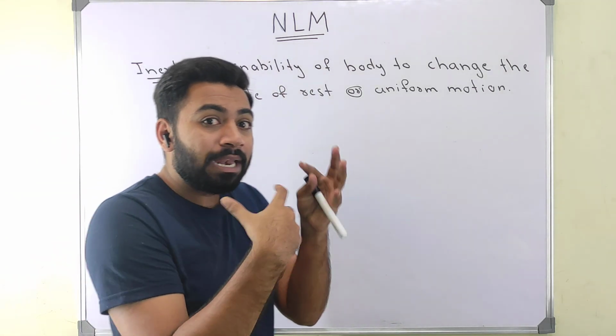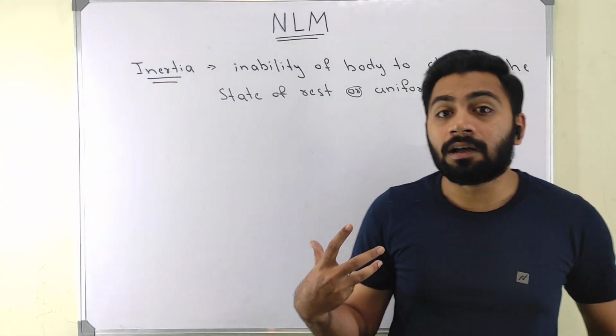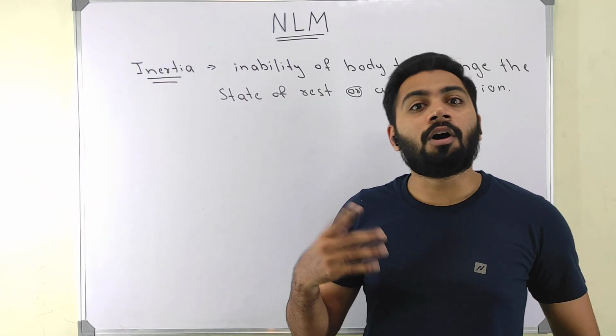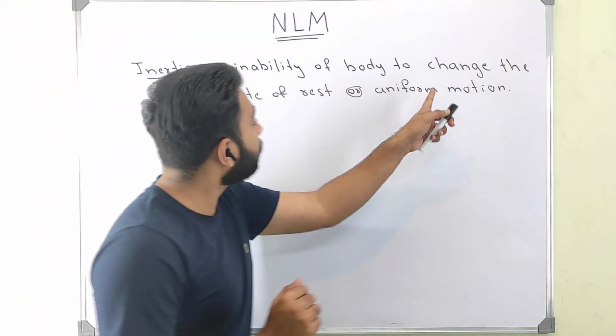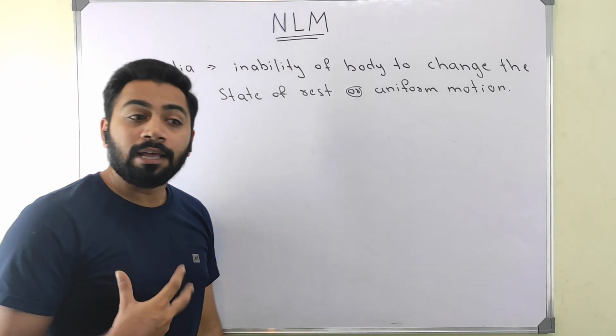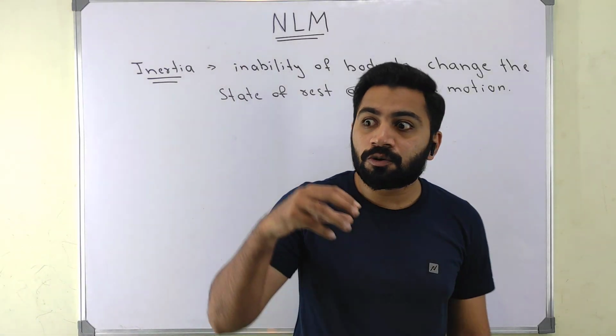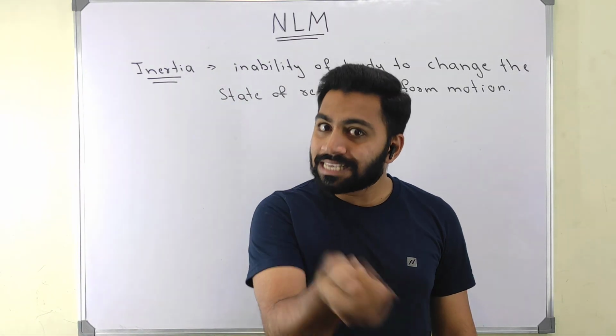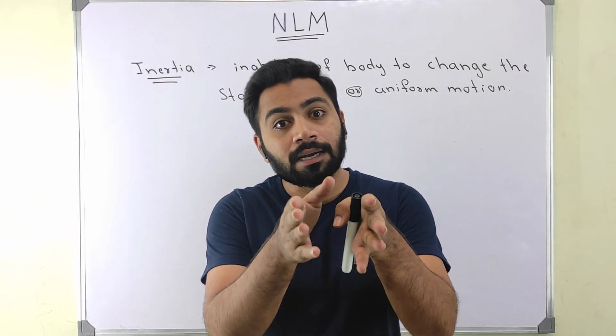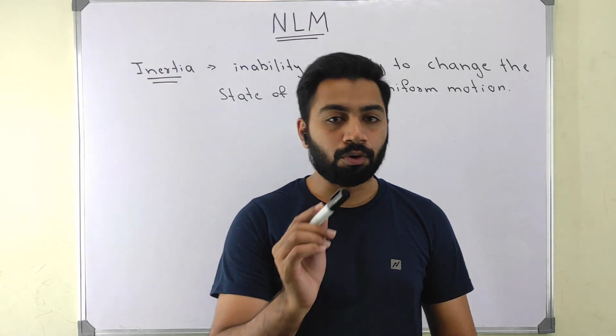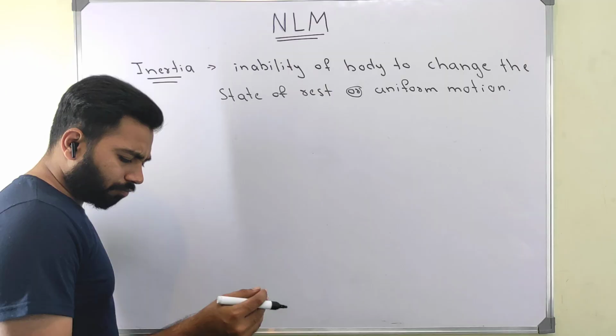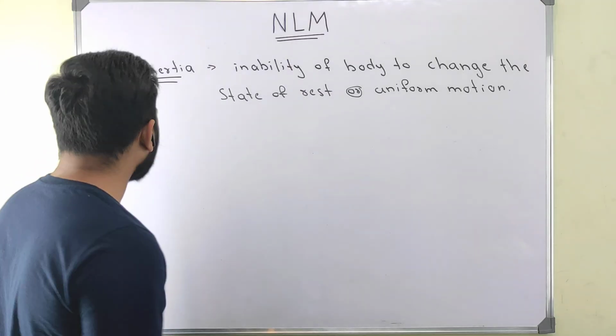Try to understand this one. Inertia is the inability of a body to change its state of rest or uniform motion. If a body is in uniform motion, it tries to stay in uniform motion. If a body is at rest, it tries to stay at rest only. Hope you got it. Now in this we have three kinds of inertia.